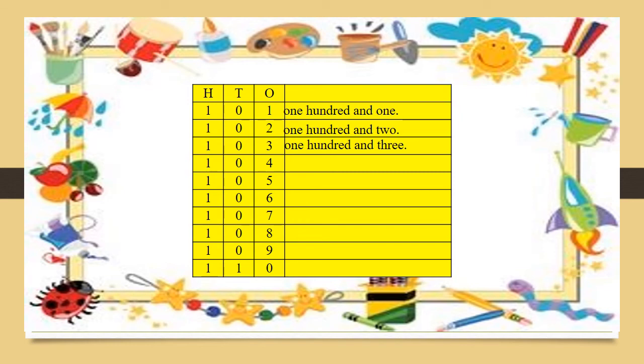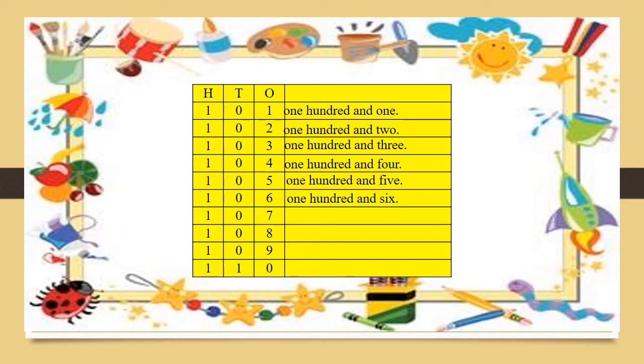Very good. What is the spelling of 104? Okay, let's try. Yes, 104. Okay, what is the spelling of 105? Come on. Yes, O-N-E, 1, H-U-N-D-R-E-D, 100, A-N-D, and F-I-V-E, 5, 105. What is the spelling of 106? Yes, this is 106. Very good.